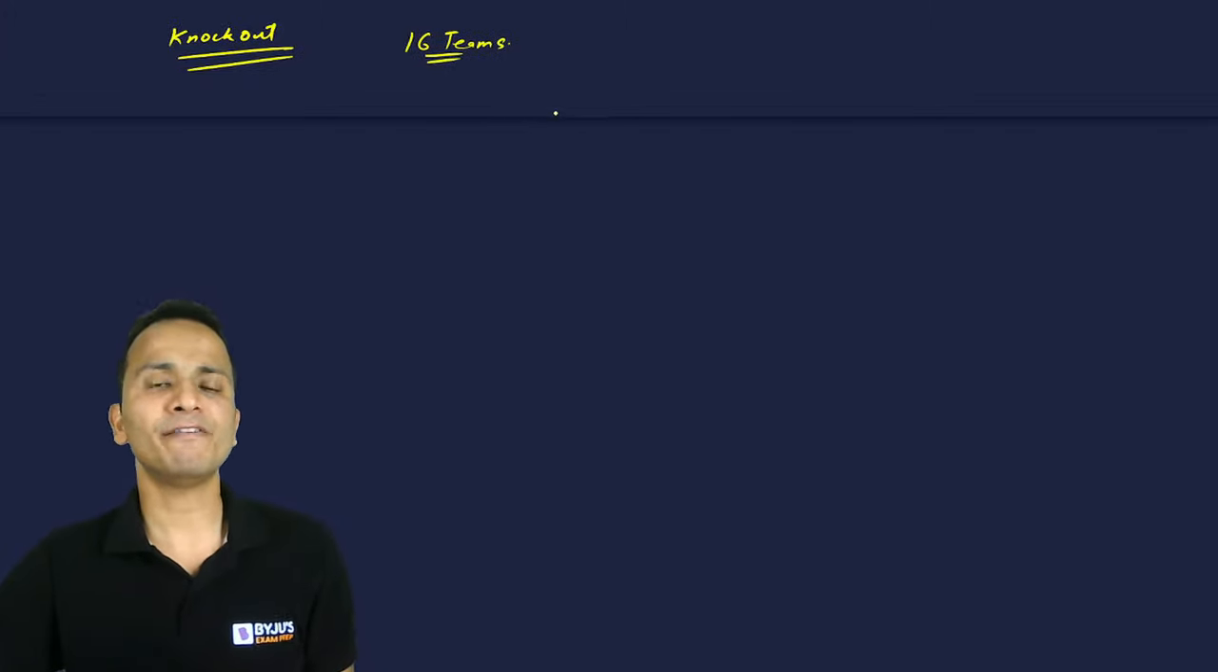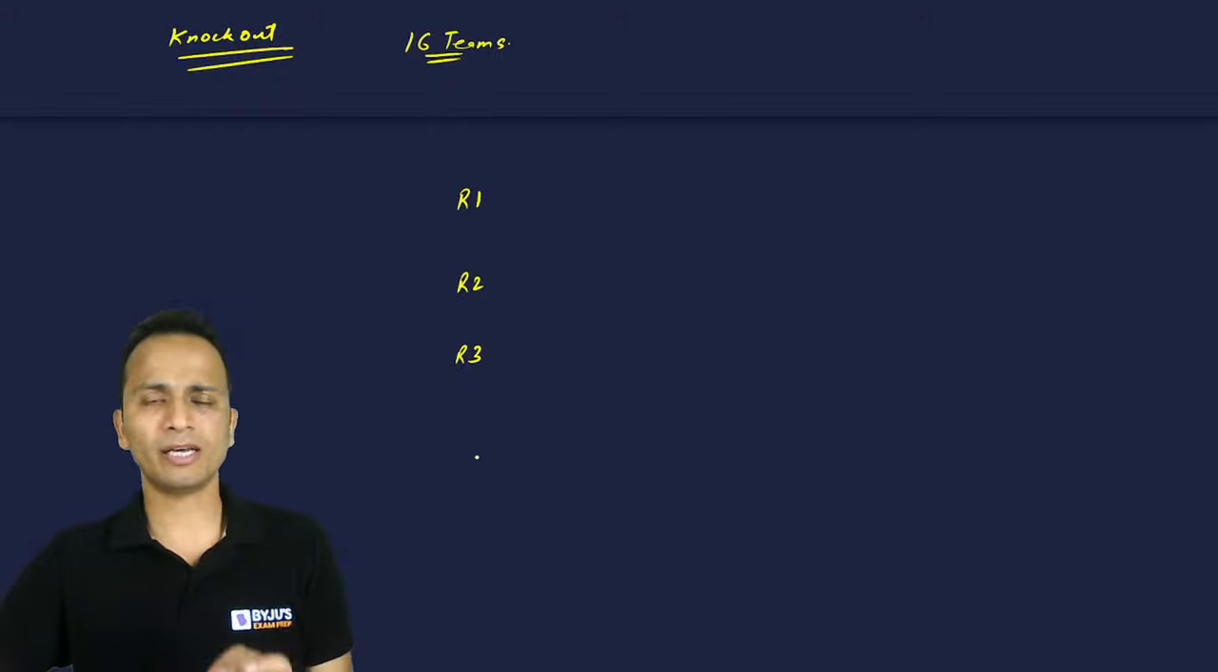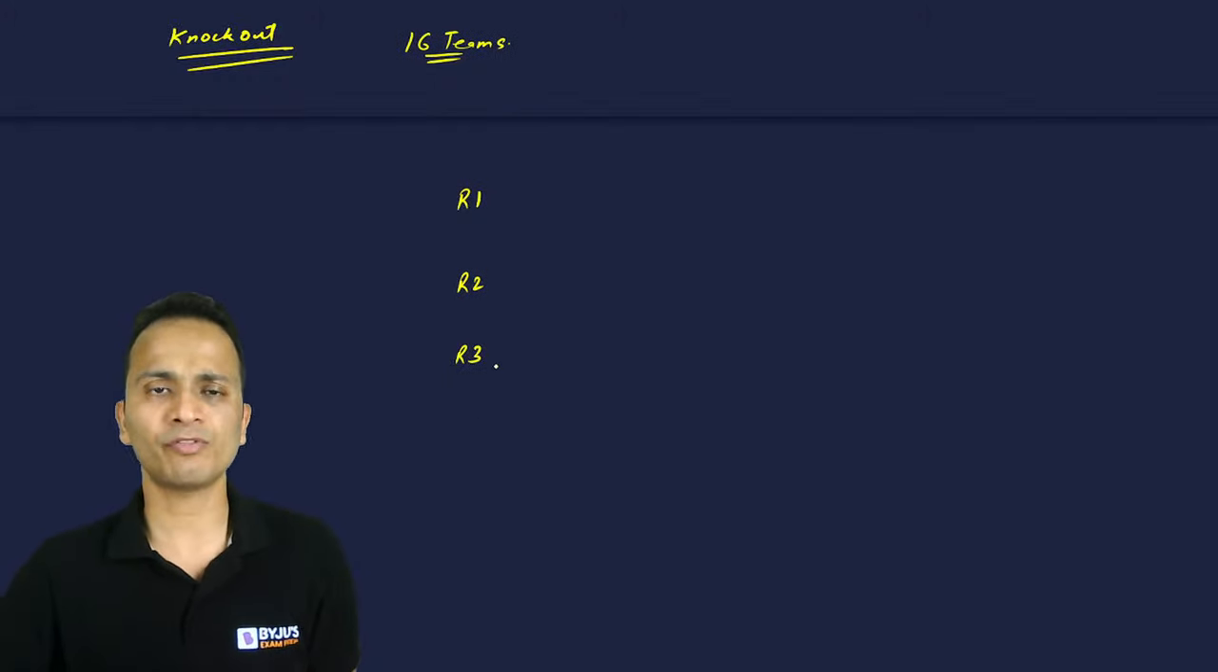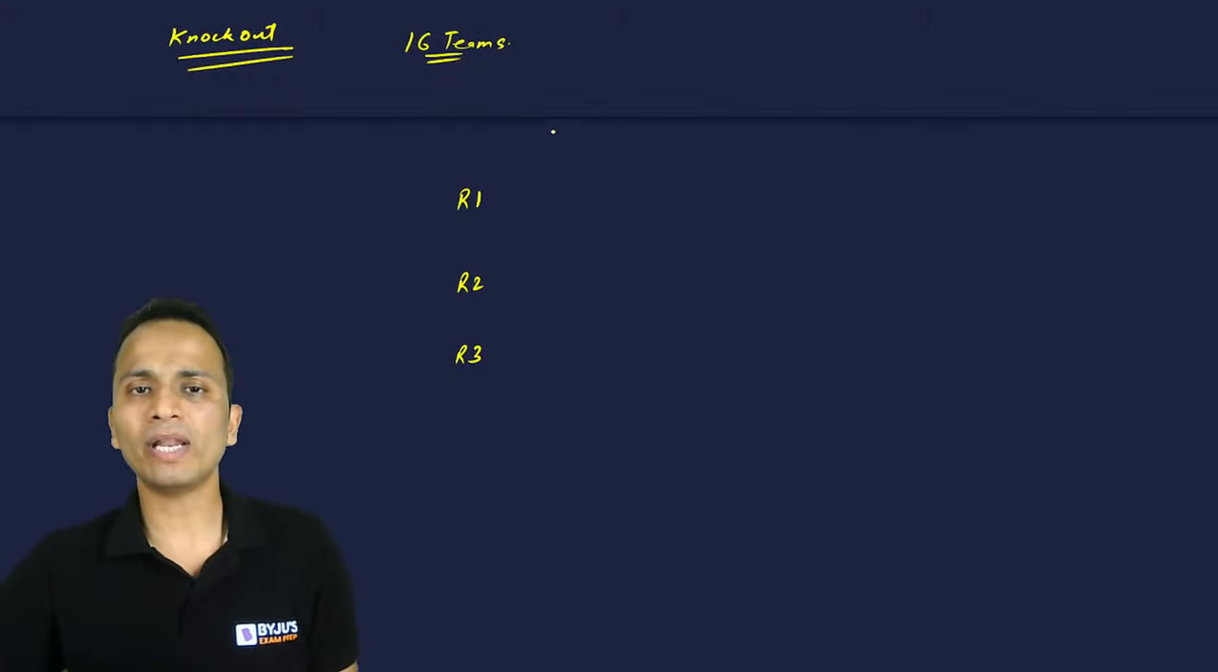Now in a knockout tournament, let's say the tournament started with 16 teams. Okay, now knockout tournament happens in different rounds. Round 1, round 2, round 3, and so on. Right now I don't know what will be the total number of rounds. Now in round 1 the number of teams is 16.